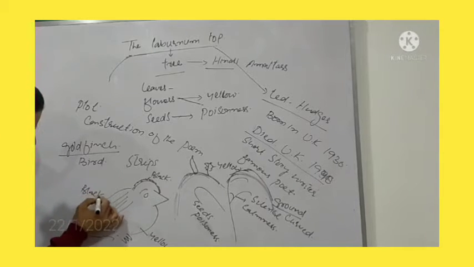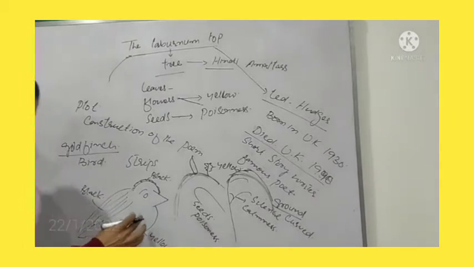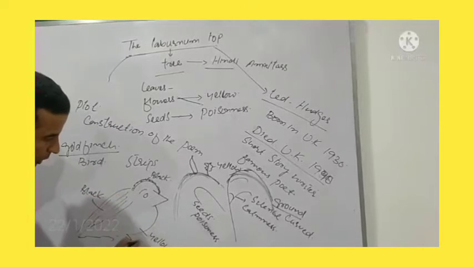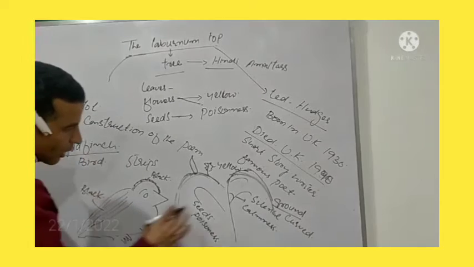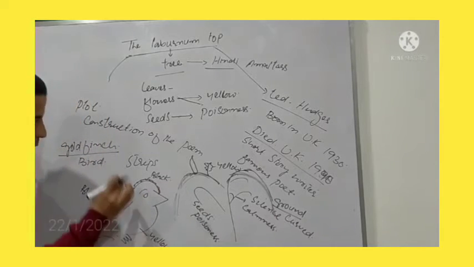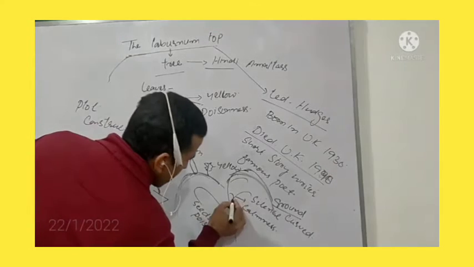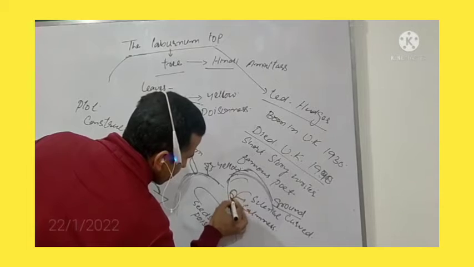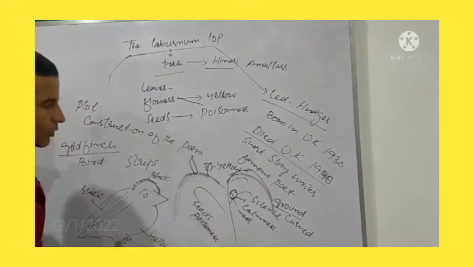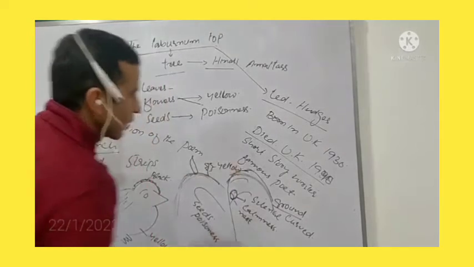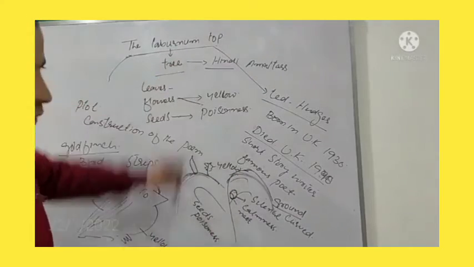The rest of the feathers of this goldfinch are of yellow color. This goldfinch has made a nest, and she has constructed a nest on the branches of this laburnum tree.